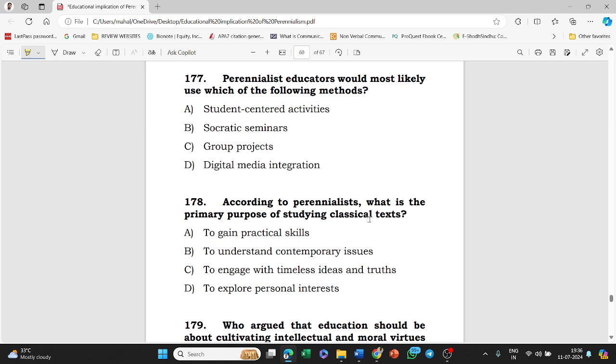Perennialist educators would most likely use which of the following methods? Student-centered activities, Socratic seminar, group projects, digital media integration. Option B, it means Socratic seminar. Socratic seminar is the right answer.